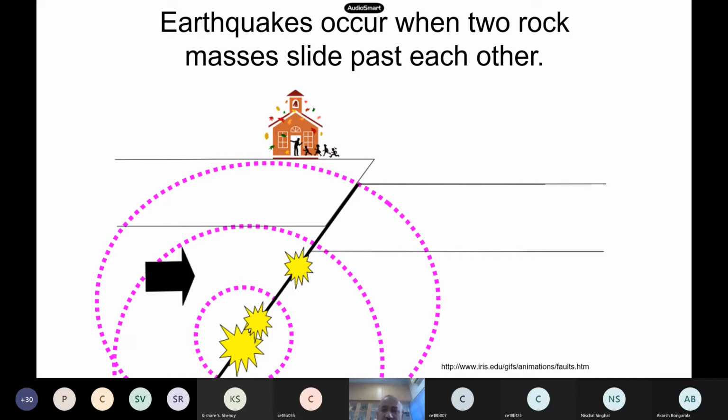Now, if you try to find out the rupture speed, how fast these faults move during an earthquake, can anybody guess how much the speed will be?